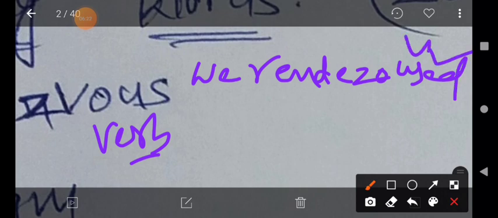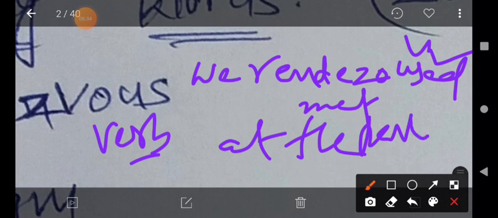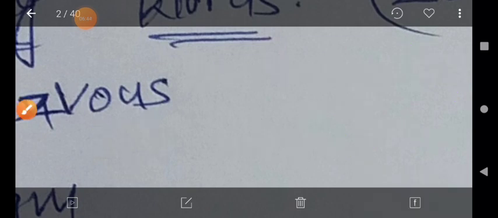We rendezvoused means we met secretly at a particular place at a particular time, at the park. This is one of the usages, my dear students. Finally, rendezvous means a meeting place. That is the explanation of rendezvous.